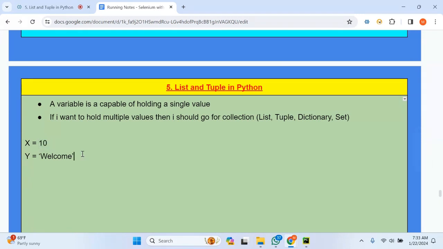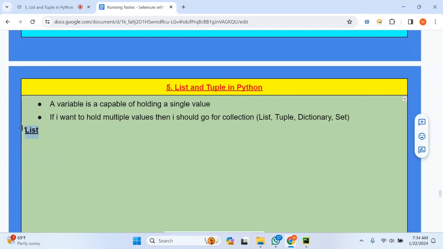But if I want to hold multiple values, like welcome, comma, 10, and another name like Python, within a single variable, then I should go for collections. It is very important. A variable can hold a single value, but if I want to hold multiple values, then I should go for a collection. In this class, we'll discuss list and tuple. So let me take the list first.